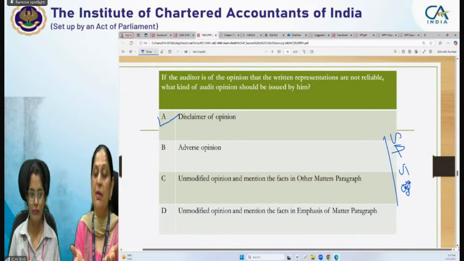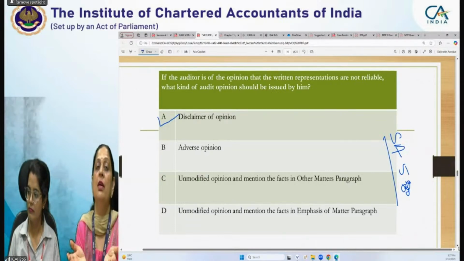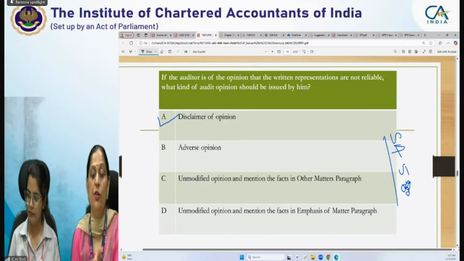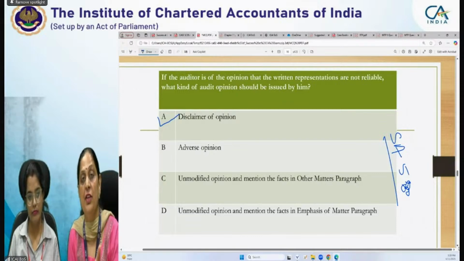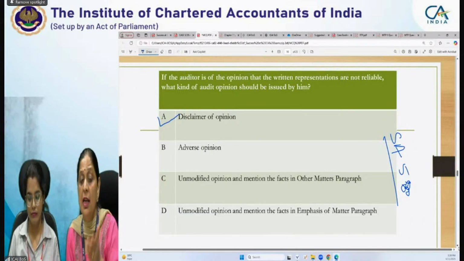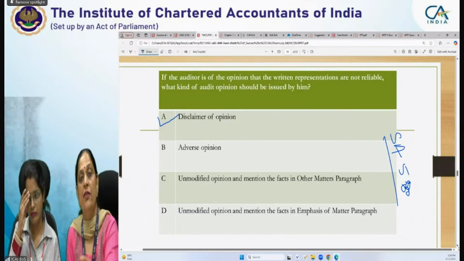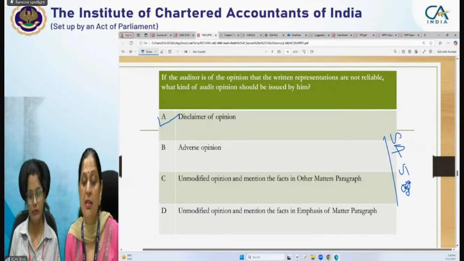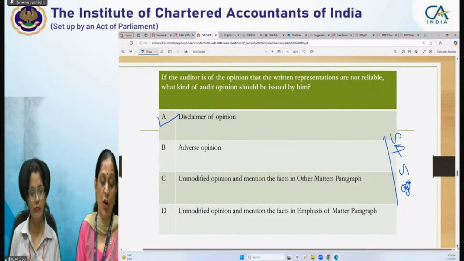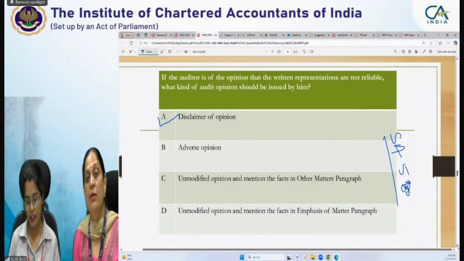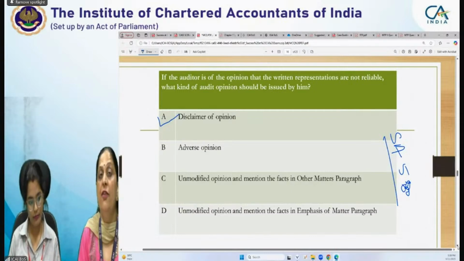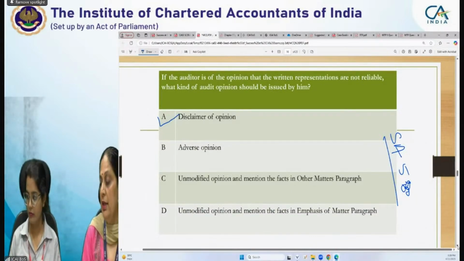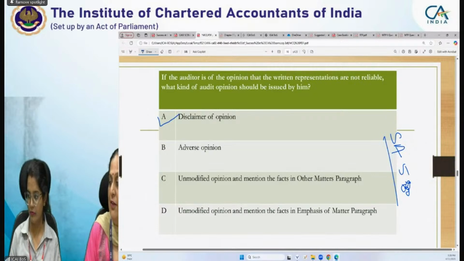Written representations can be a form of sufficient appropriate audit evidence, because management is giving something in writing. For those factors we do not have sufficient appropriate audit evidence, and if it is pervasive, then definitely we will be giving a disclaimer of opinion. If it is not pervasive, then of course we will be using the qualified opinion, in the form of qualification.